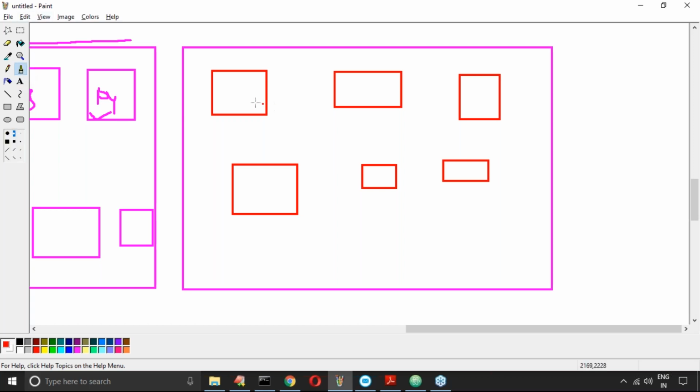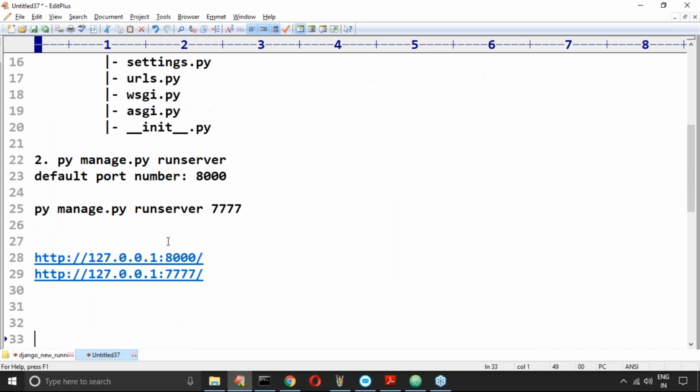On which port number is the Django server running? On which port number is Atom running? For that, the number is nothing but 8000. Is it clear? Next, the local machine is 127.0.0.1. This itself is considered as localhost.